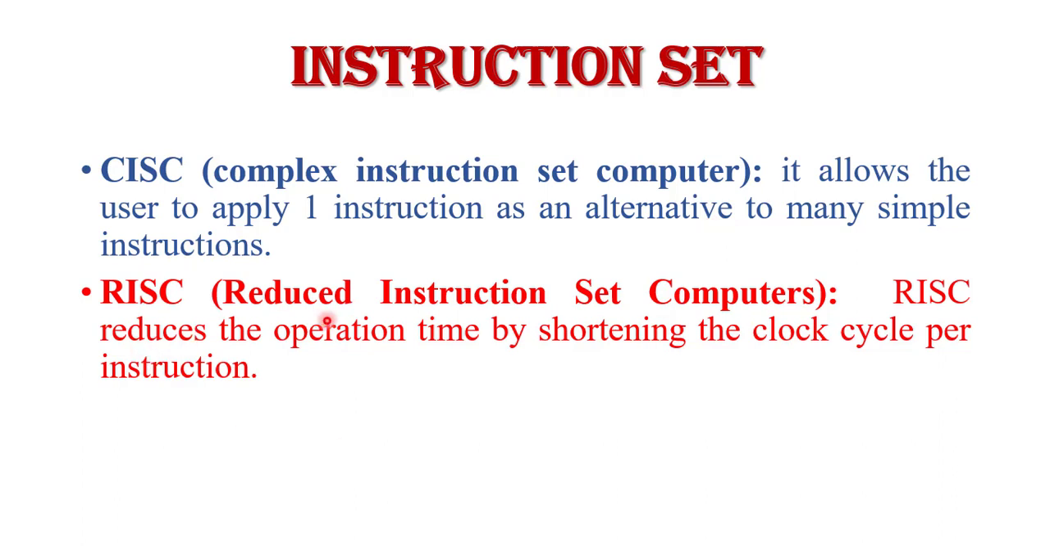Next is RISC, reduced instruction set computer. In RISC, for every operation there is a separate instruction. RISC reduces the operation time by shortening the clock cycles per instruction. These types of microcontroller use more register sets as compared to CISC microcontrollers. So the 8051 microcontroller is based on the CISC instruction set.